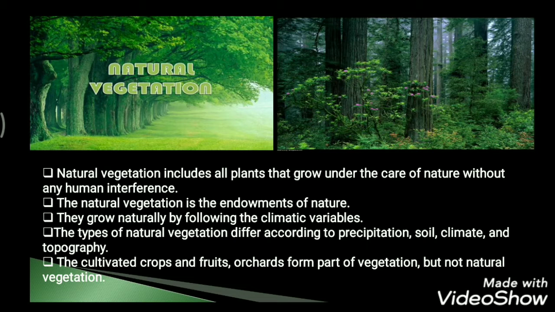So suppose in the desert areas, the natural vegetation is different. In the mountain areas, the natural vegetation is different. So everywhere, these different kinds of factors are related to different kinds of natural vegetation in different places. Alright, now the cultivated crops and fruits, the ones that the farmer grows, and orchards form part of vegetation. They don't come under natural vegetation, they come under vegetation only.